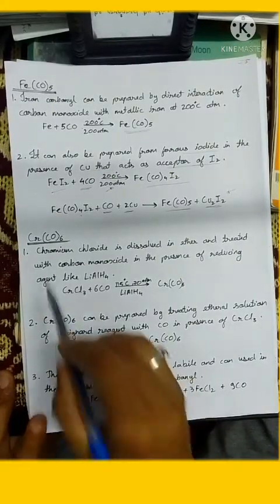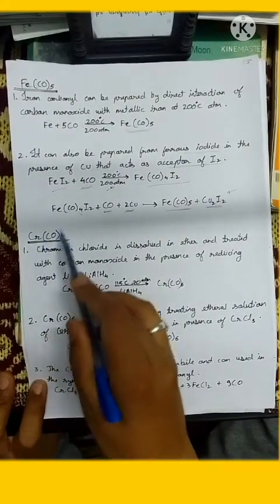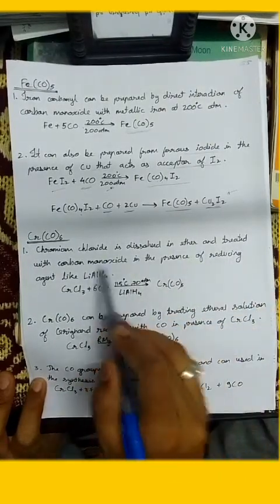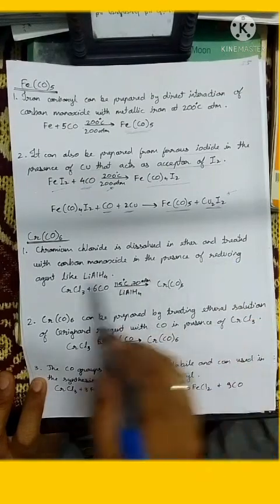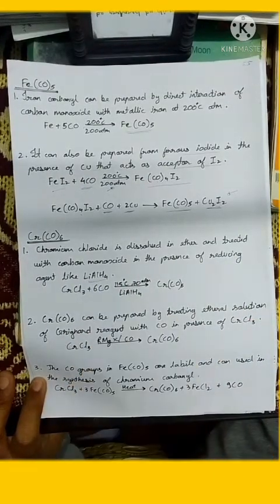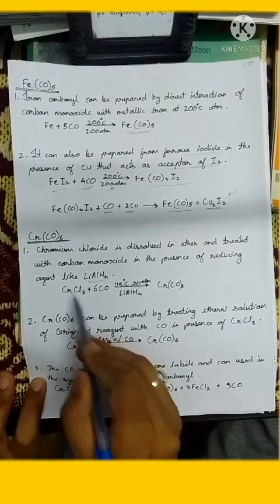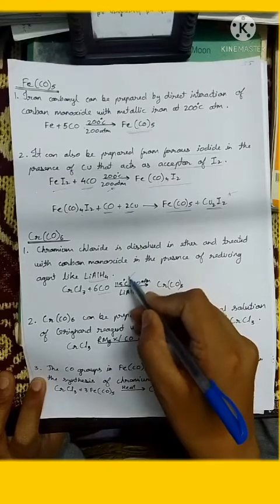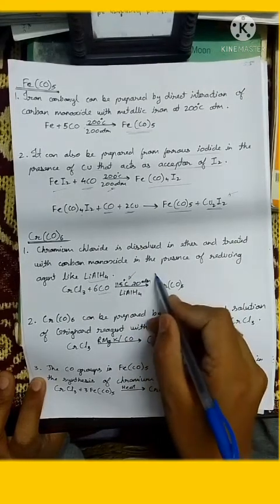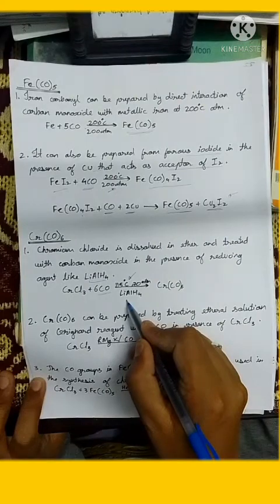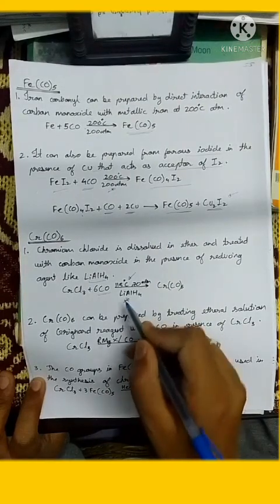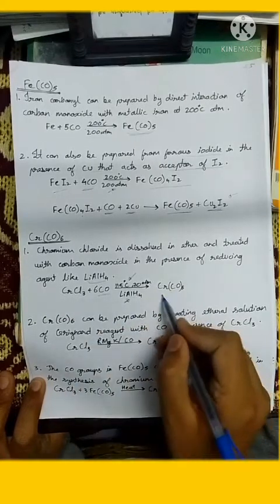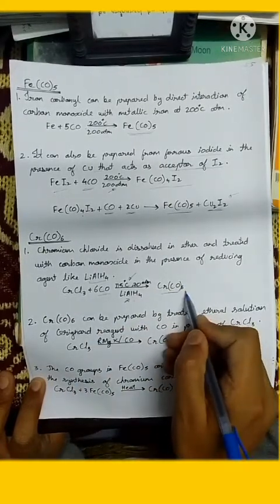Now we are going to see the synthesis of Cr(CO)6. Chromium chloride is dissolved in ether and treated with carbon monoxide in the presence of a reducing agent like lithium aluminium hydride. So when chromium chloride is reacted with carbon monoxide at nearly 115 degrees centigrade and 70 atmospheric pressure, in the presence of the reducing agent lithium aluminium hydride, we directly get Cr(CO)6.